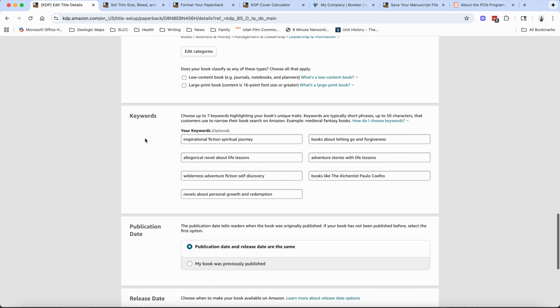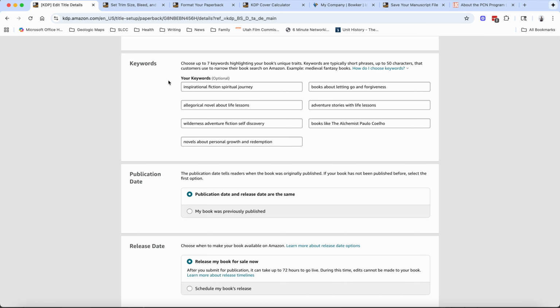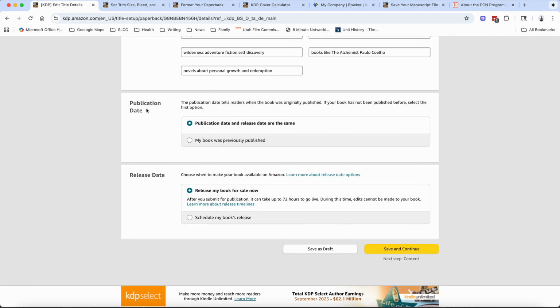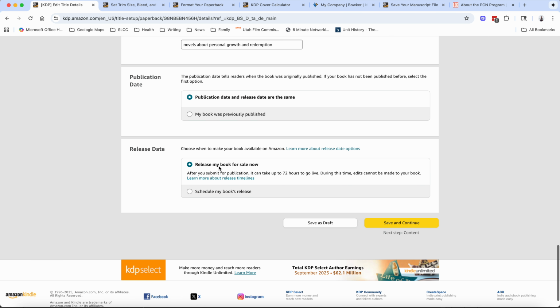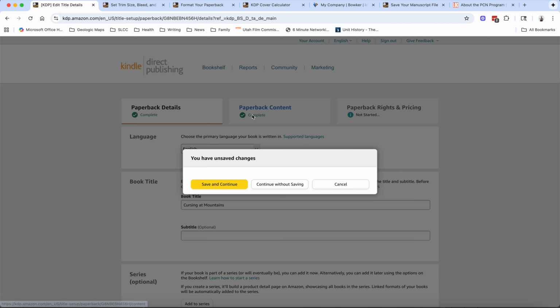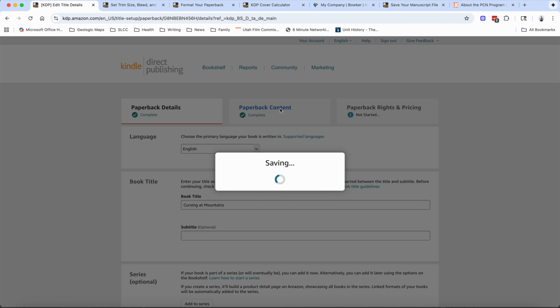So I used the keywords generated from ChatGPT, made a few little refinements. And let's see, the publication date and release time are the same, and then release my book for sale. So whenever I save and submit this, then it'll be up for sale. But I didn't yet. I went into step 2, so let's say save and continue.